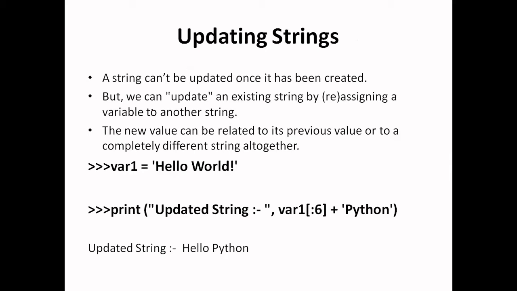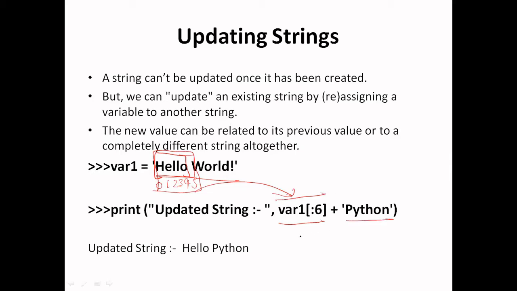Let's see an example. In this case, I have taken a string var1 which has the string hello world, and I have sliced out some part of this string using this slicing operator :6. So :6 will do what? It will slice out this part, that means index 0, 1, 2, 3, 4, 5. Okay, that is including the space also.